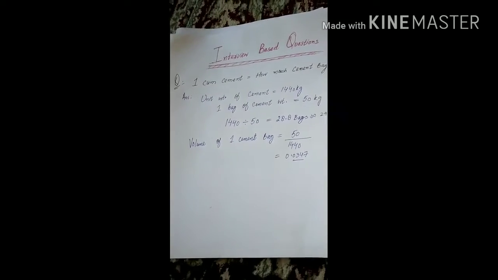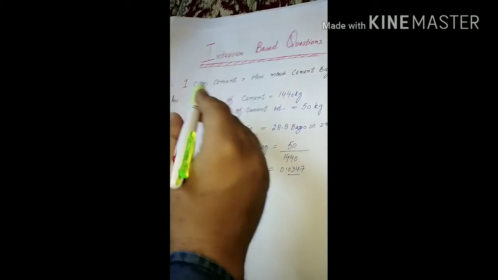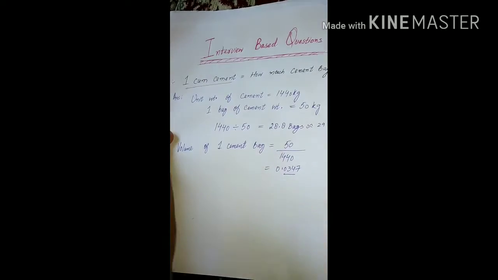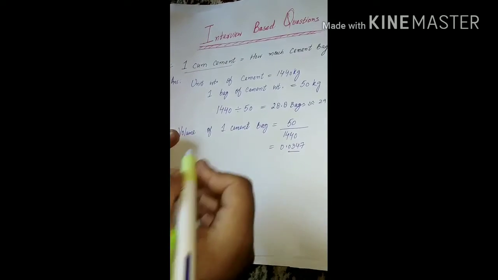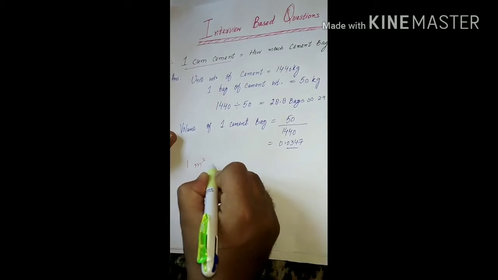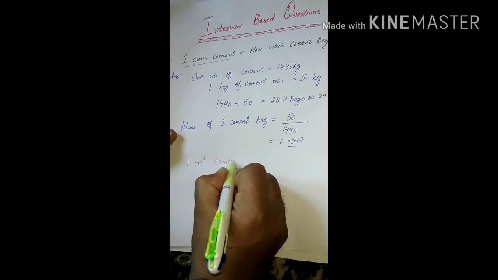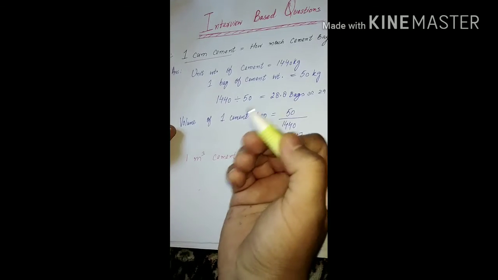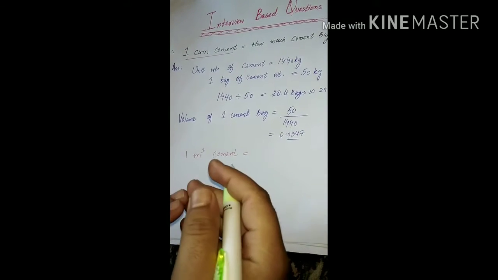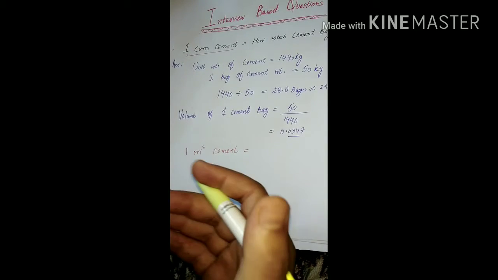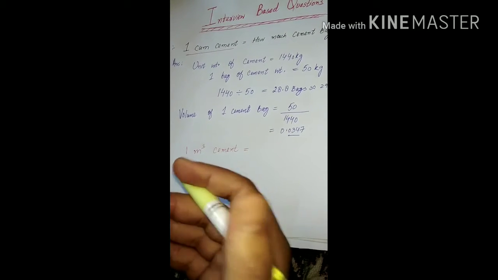First question, we have 1 cubic meter of cement. If we have 1 cubic meter of cement, which means 1 meter cube of cement, how many cement bags does it contain? This is a very common question. If anyone asks you how many cement bags we have in 1 cubic meter of cement.